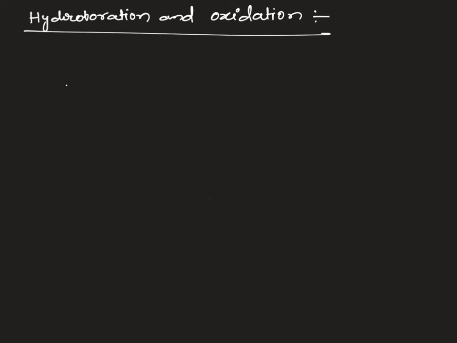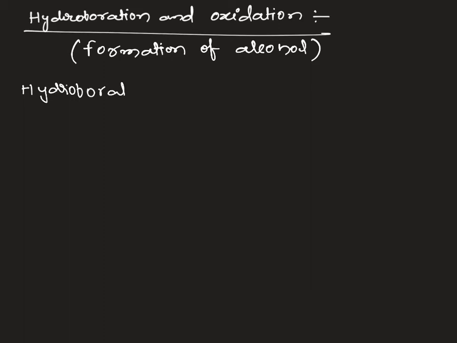The next reaction is hydroboration and oxidation reaction. It is a conversion of alkene into alcohol, that is, formation of alcohols. So the name itself is saying that there is a hydroboration and oxidation, a two-step reaction. The first one is hydroboration reaction.